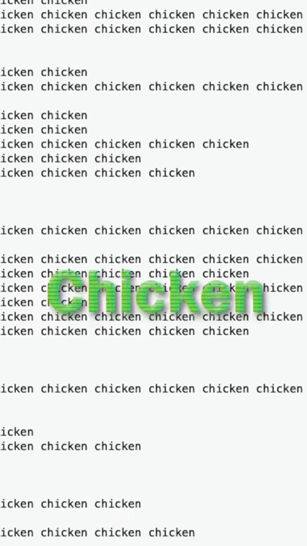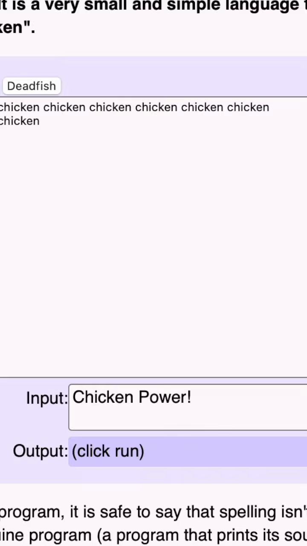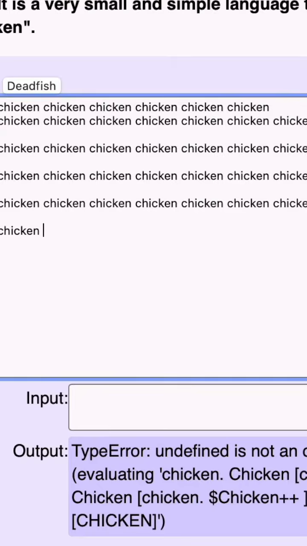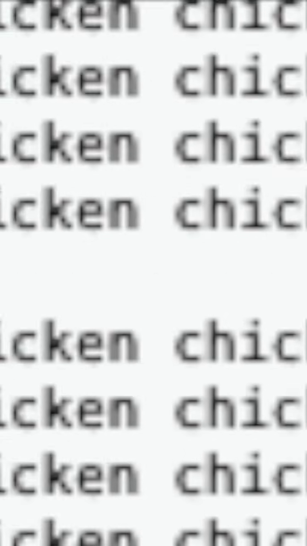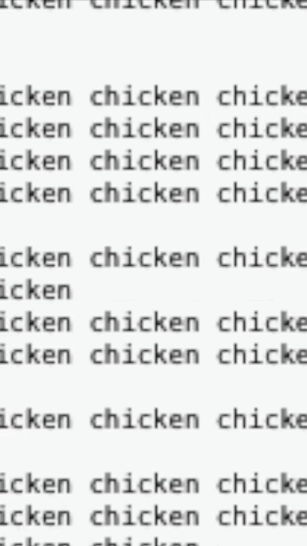Last up was Chicken, which consists only of the word chicken and new lines. I spent over an hour on Chicken, and all I was able to do was output the character H. I feel like I would have figured it out eventually, but I decided I'd rather not spend the rest of my weekend writing Chicken a few hundred times.